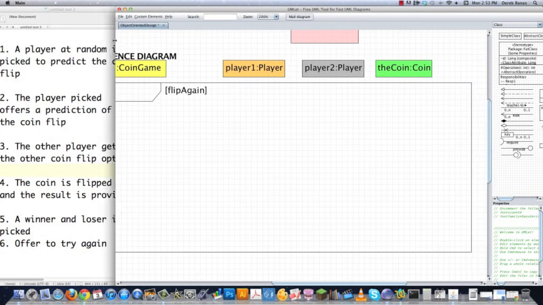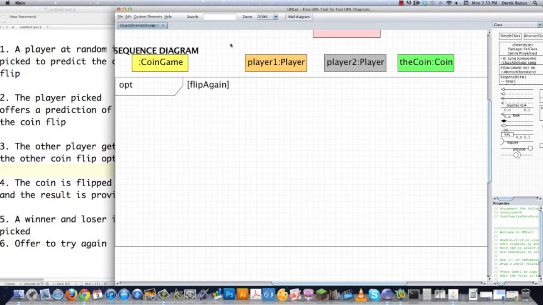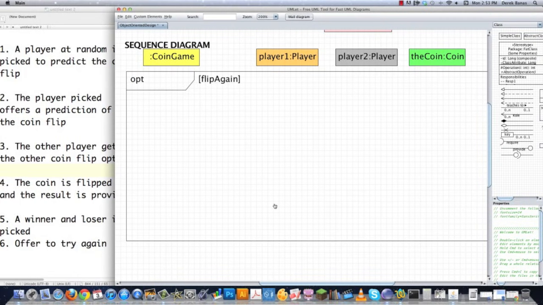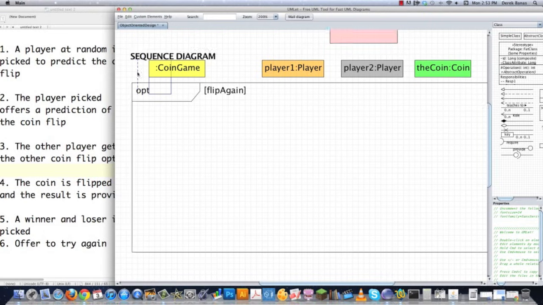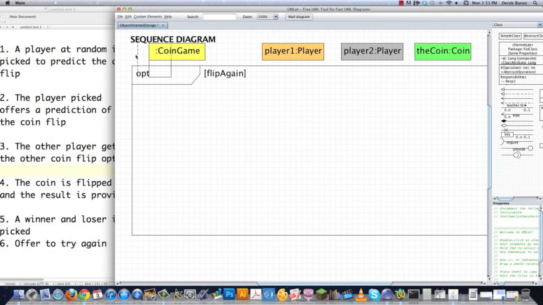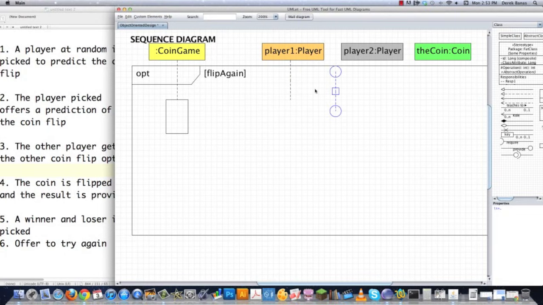And basically I'm going to take these steps over here and convert them into a sequence diagram. It sounds like a lot of work, but believe me, in the end it will end up saving you an immense amount of work because you're going to have everything all worked out. So there's that guy, and each one of these is going to need a little thing hanging down here, a lifeline. And this for now I'm just going to leave down here.